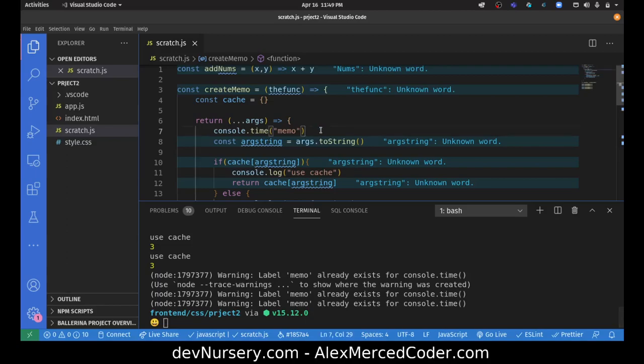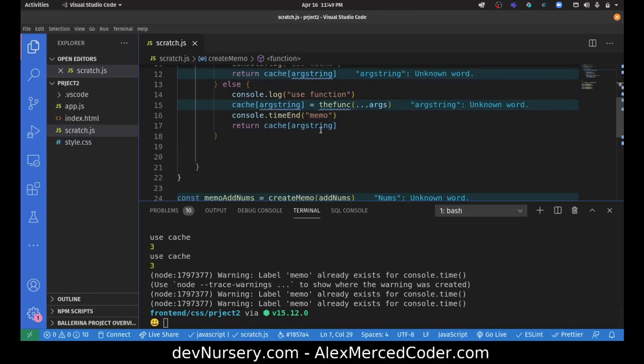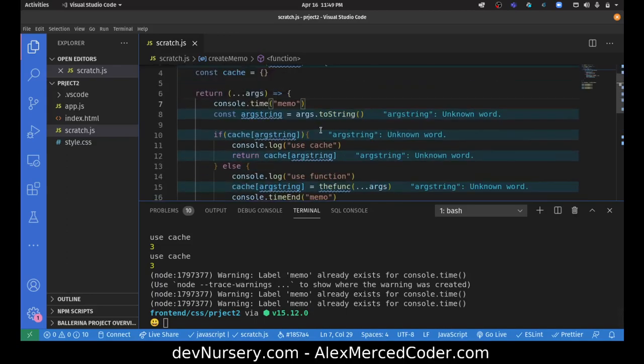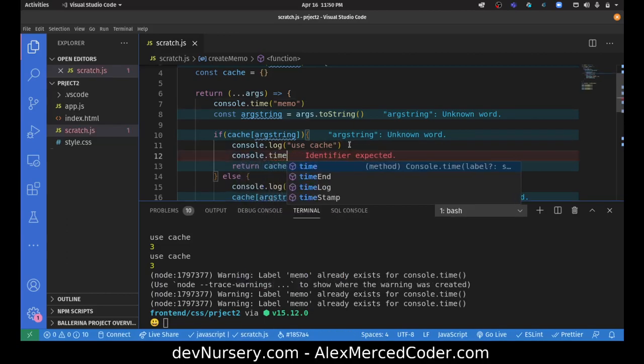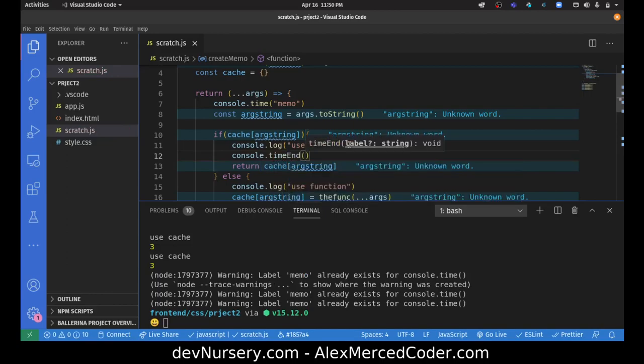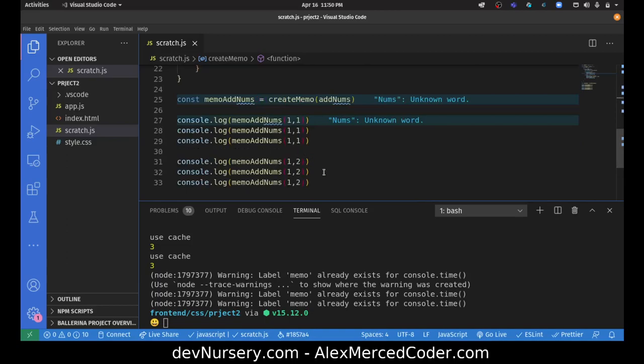Let me think about that. Console.time memo. Oh, because that's not going to run each time, so I need to put that also in here. Console.timeEnd memo. Okay. Cool. Let's run that again.